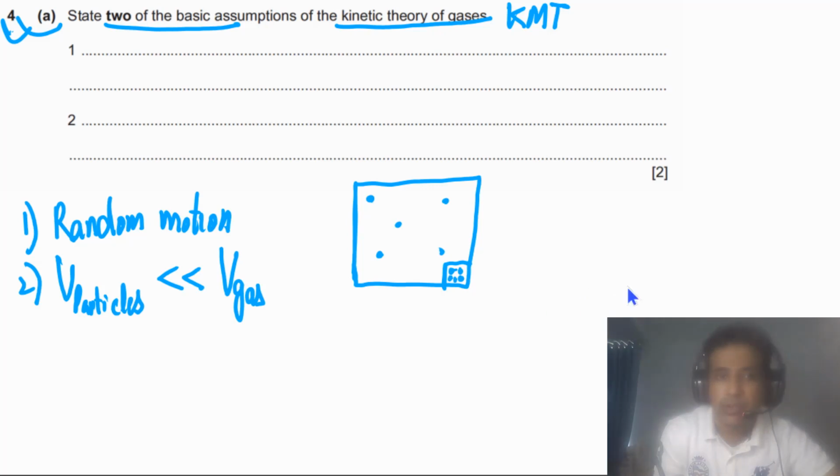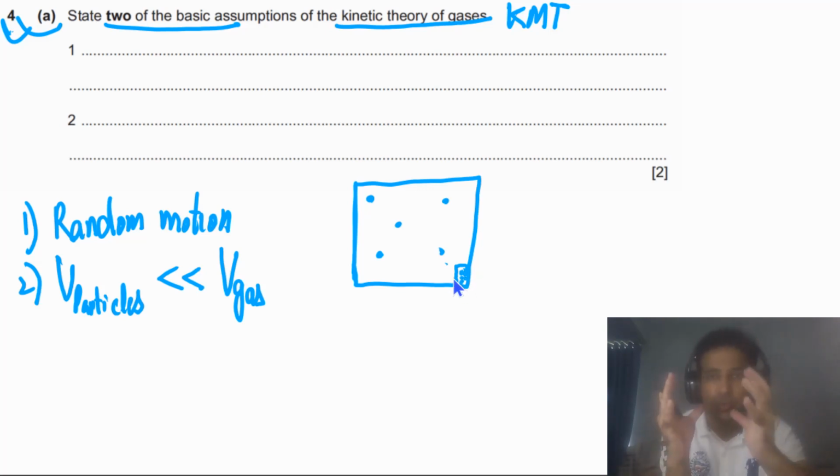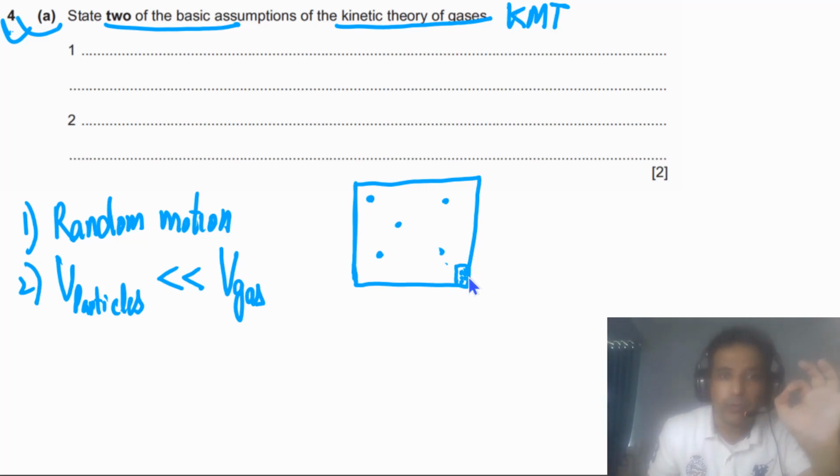You can also write this one in a little bit better way. So this part I want to show you so you can have some feeling about that. You can simply imagine if I take all these 5 particles together, I can simply place them here. So we have one particle here, one here, one here, one here, one here, just close to each other. So the volume of the particles is negligible as compared with the volume of the gas. So this is the second point.